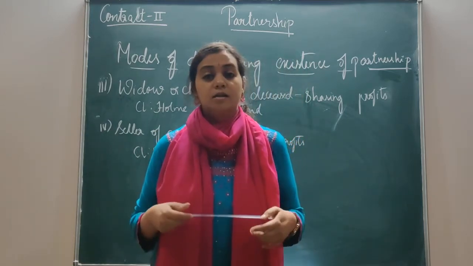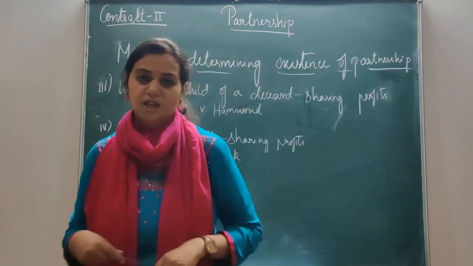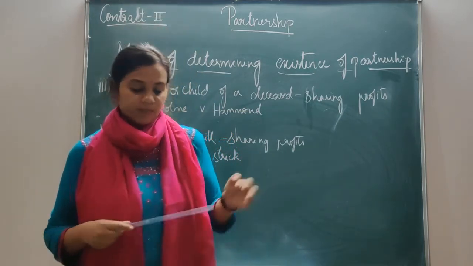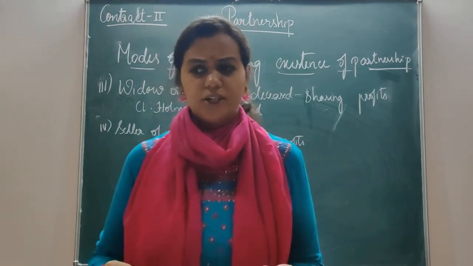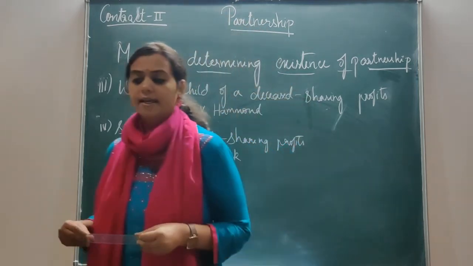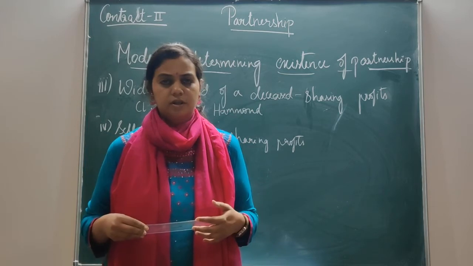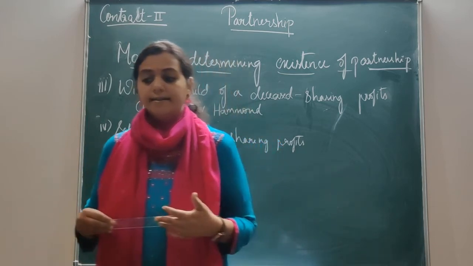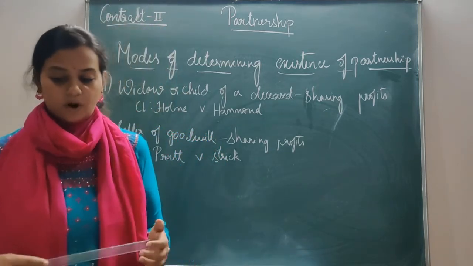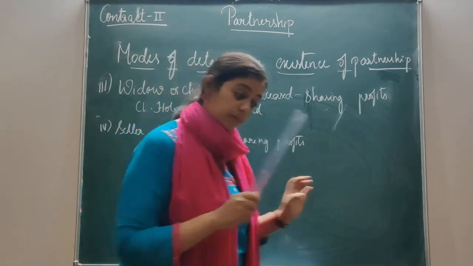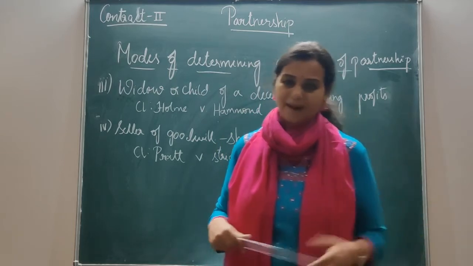We have learned this in section 8 of Partnership Act, that is particular partnership. Anyways, keep those aside, that was just for your revision. So these 5 persons, they enter into partnership for the period of 7 years. The duration is fixed, and they also agree that in case of the death of any partner, their legal representatives, that is the deceased's executors, can get a share in the profit, and the partnership firm can continue its business as usual, even if a person is no more, he has passed away.